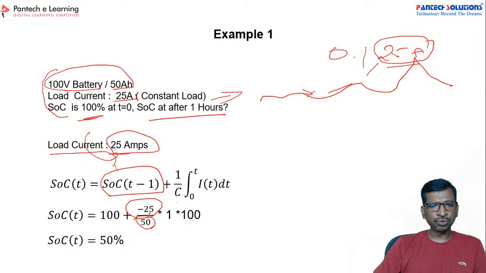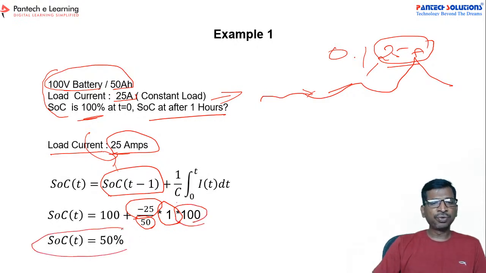So minus, then the current 25, and 1 is the time interval, and then the percentage is 100%. If you apply, you will get 50% as the remaining battery capacity after 1 hour if you continuously draw the load current.